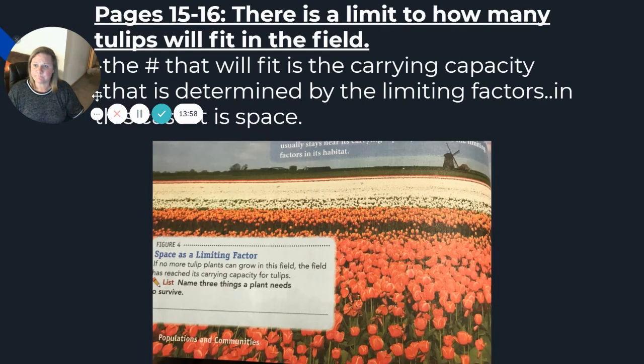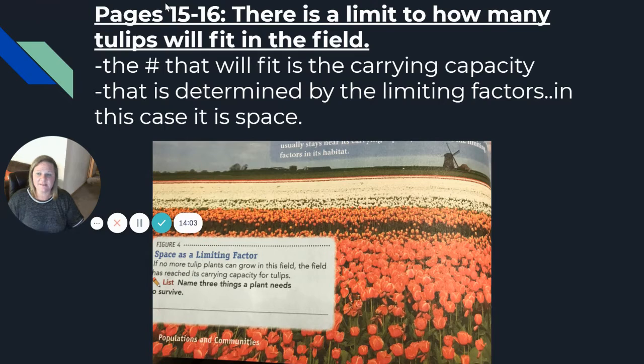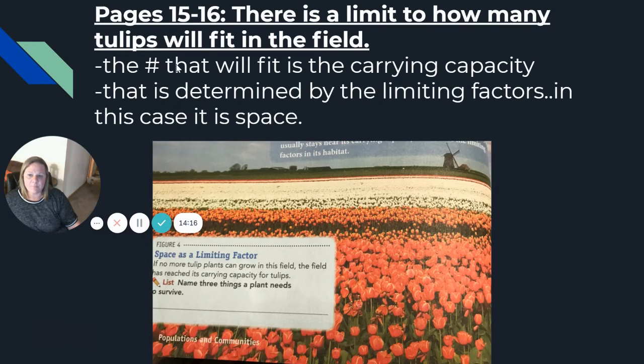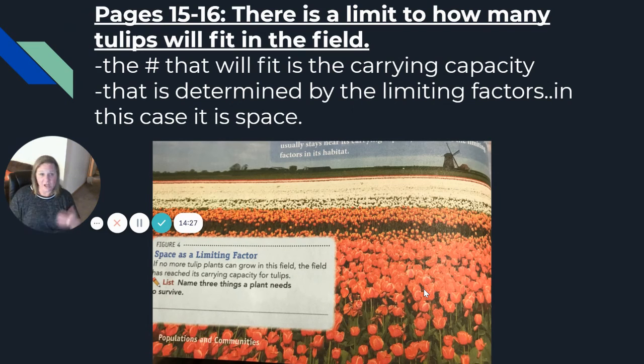All right. One of my favorite examples is tulips in a field. This is on pages 15 and 16 of your book if you want to look there. Otherwise, you can just look at the picture right here. There is a limit to how many tulips will fit in this field. That's one of my favorite book pages because you just see these rows and rows of tulips. The maximum number that will fit in this field is the carrying capacity. And that applies to plants as well. You can only pack so many plants together before their roots can no longer absorb all the nutrients and things like that.